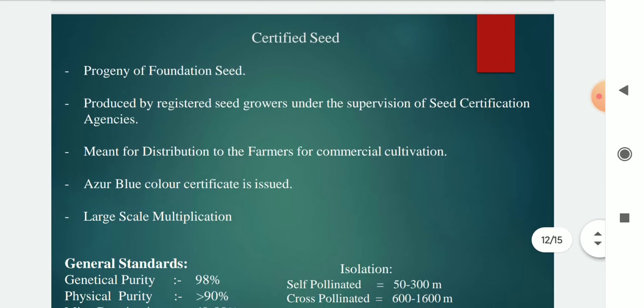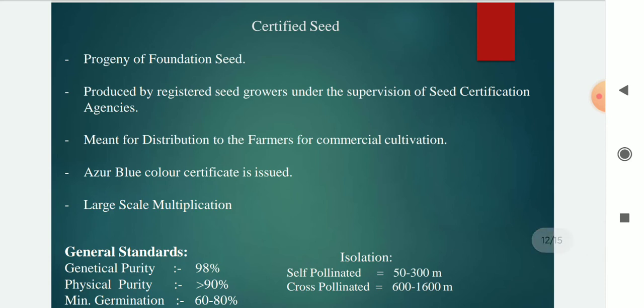Then the last one, certified seed. It is the progeny of foundation seed, produced by registered seed growers under the supervision of seed certification agencies, meant for distribution to the farmers for commercial cultivation.